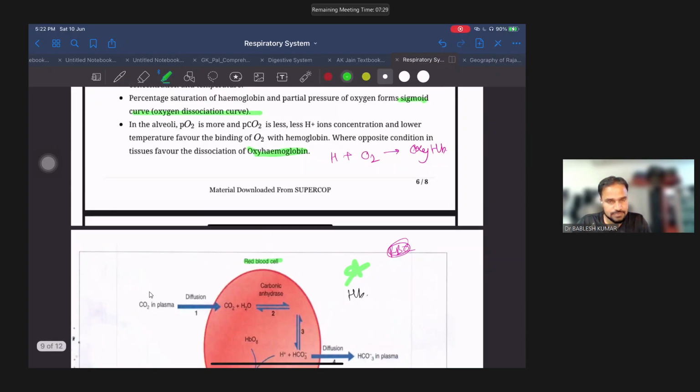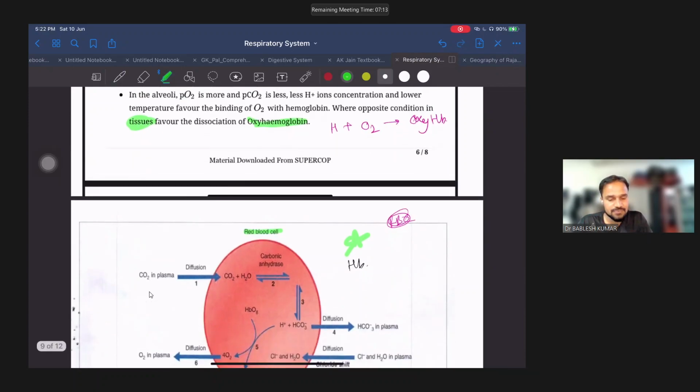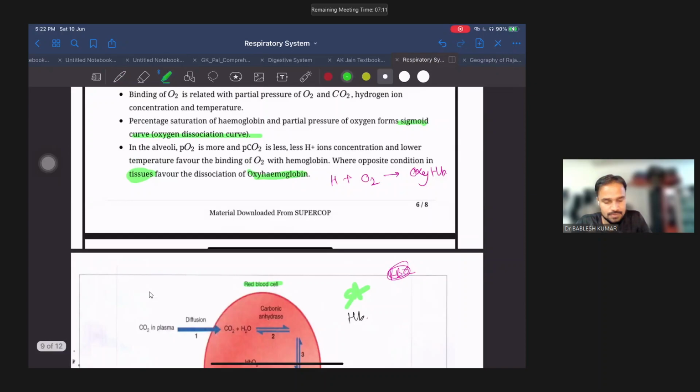And in the tissues, all these processes that we had discussed at the level of lungs, at the level of alveoli, the opposite happens near the tissues or at the level of cells, where oxygen gets dissociated from hemoglobin.